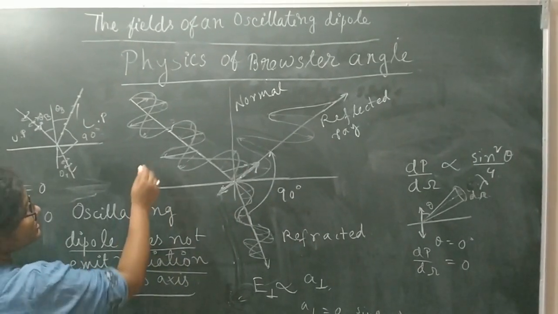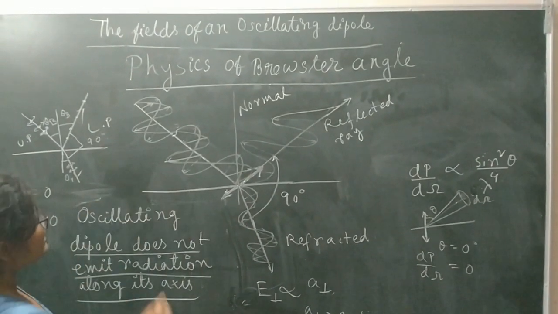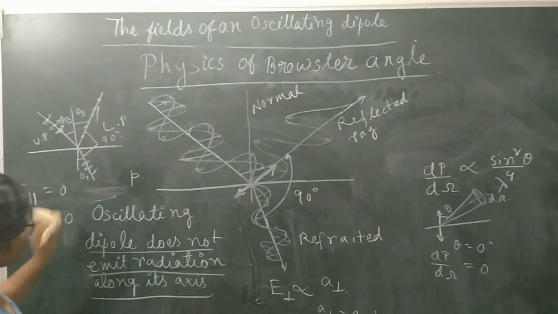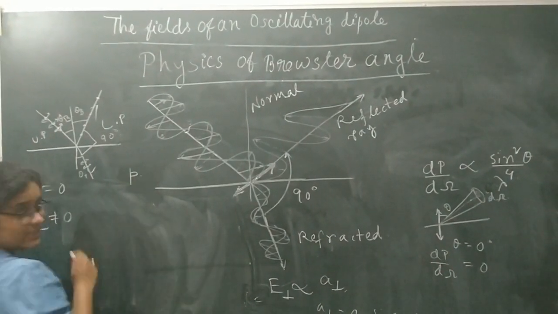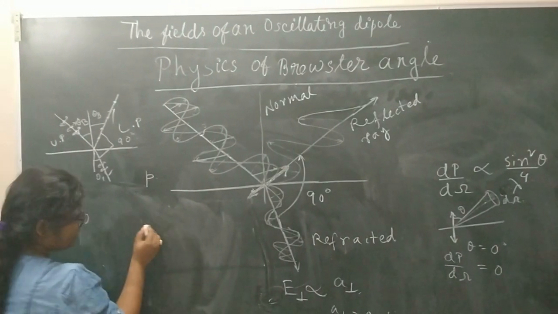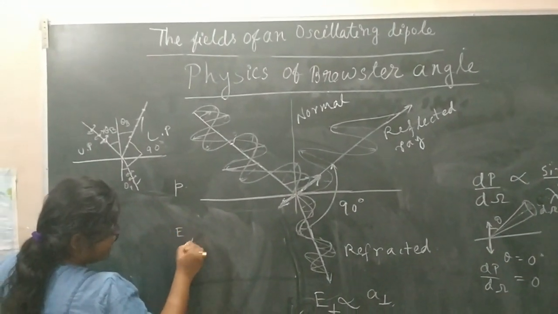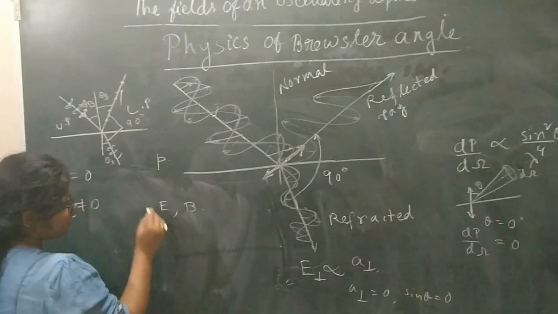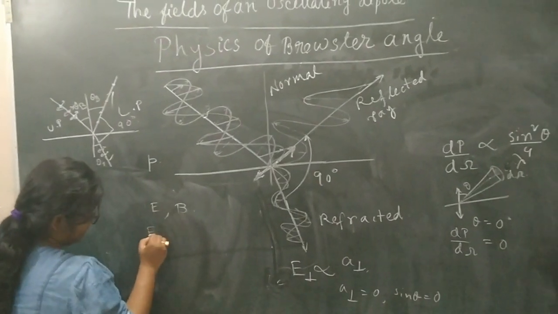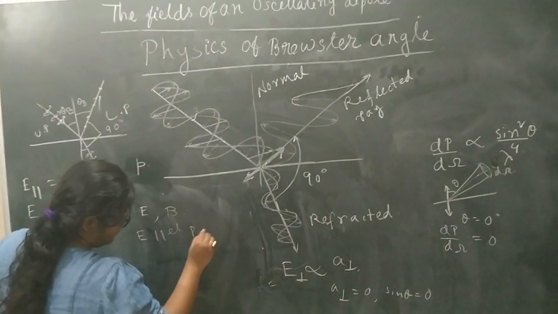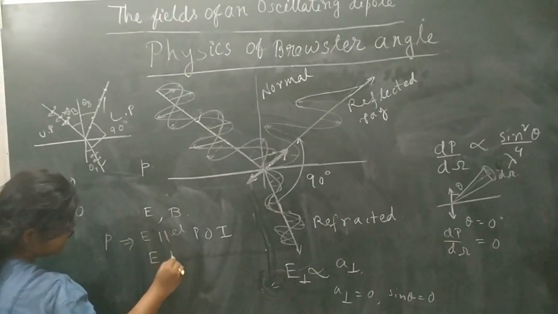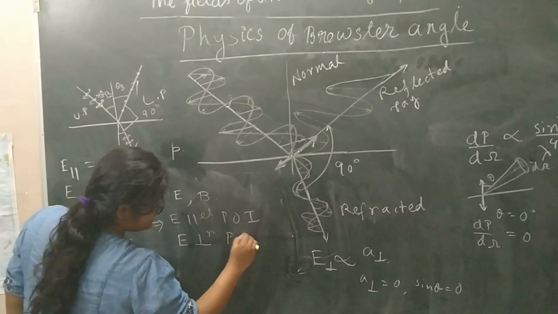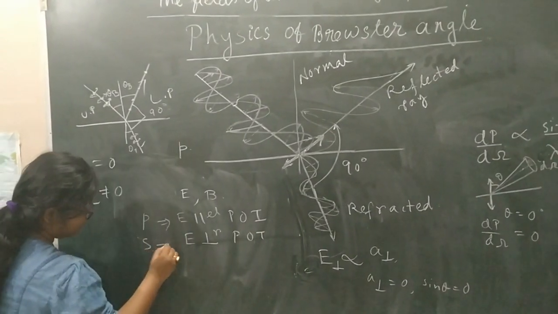So if the incident light is p polarized light, what do you mean by p polarized light? P polarized light means the parallel electric field. The incident wave has an electric field as well as a magnetic field. If the electric field is parallel to the plane of incidence, POI, this is p polarized light, and if the electric field is perpendicular to the plane of incidence, it is called s polarized light.